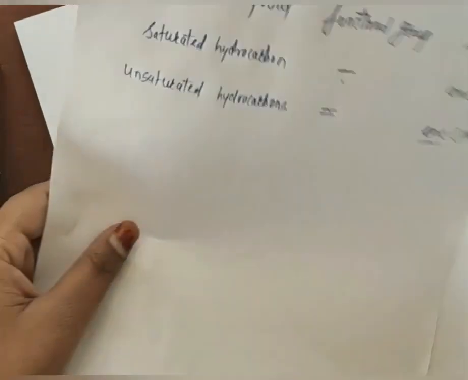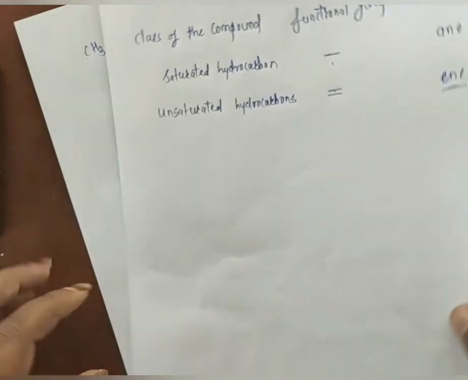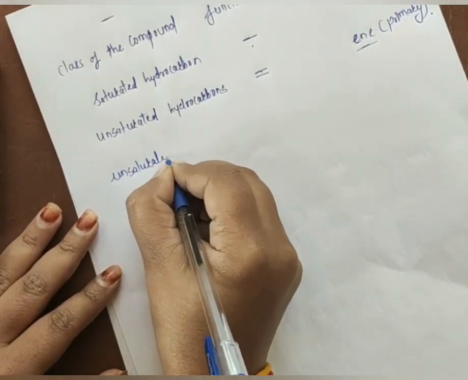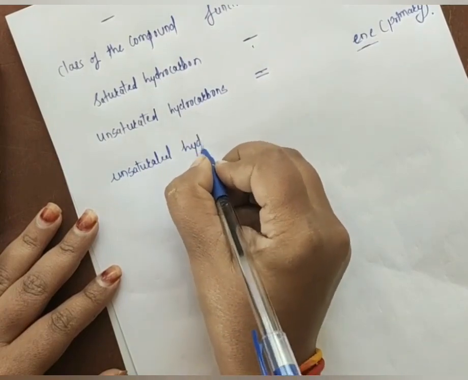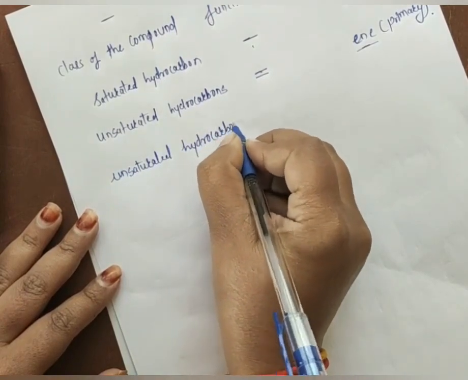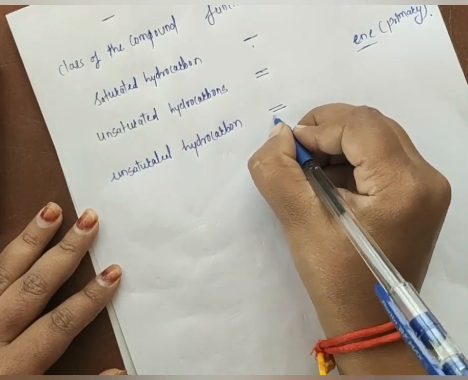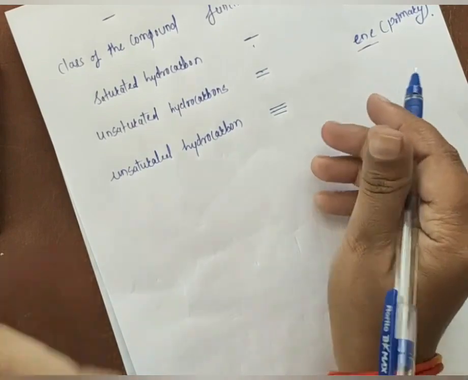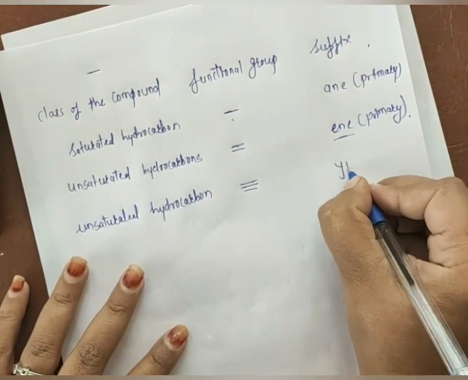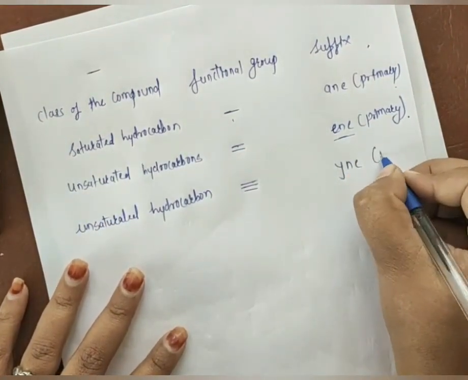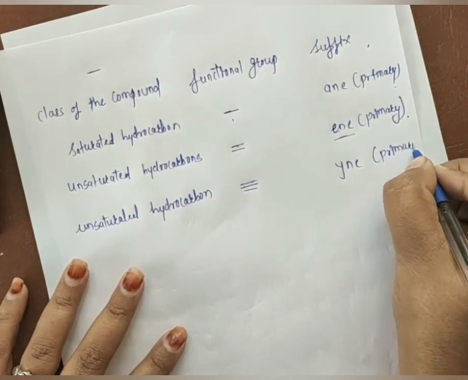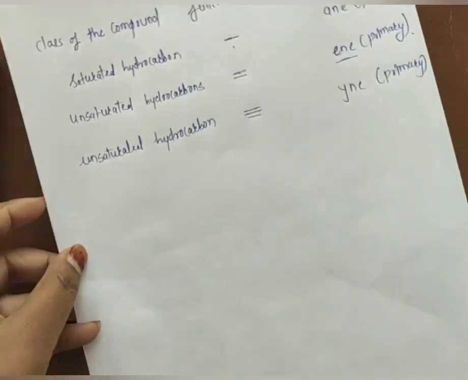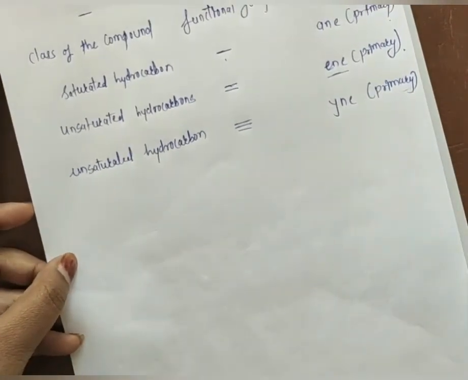In the same way, again if you have an unsaturated hydrocarbon in a given organic compound which has the functional group carbon-carbon triple bond. Here we have a double bond, here we have a triple bond. So in that case, we have to use the suffix YNE. Yes, it is also a primary suffix.